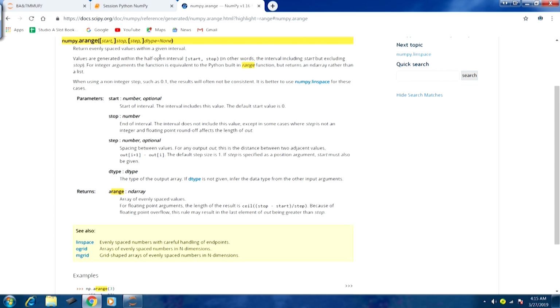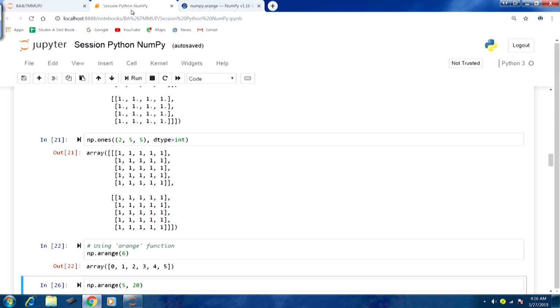If you look at the arguments, start is optional, stop is the only mandatory argument here. The other arguments are optional, and dtype is the keyword, so again it is optional. In this fashion arange can be really useful sometimes to quickly create arrays.